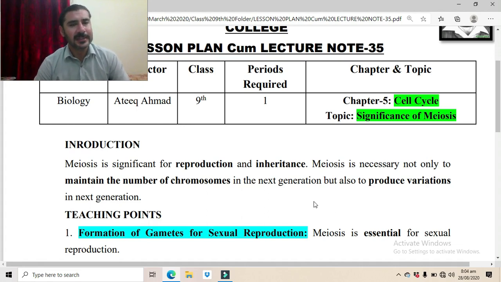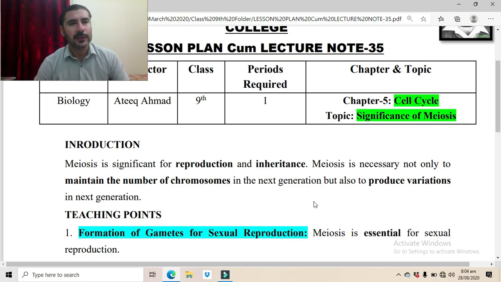We have already studied that in the prophase of meiosis 1, the prophase 1, the crossing over process takes place. Through the process of crossing over, the segments of chromosomes are exchanged with each other. So the two homologous chromosomes exchange their segments, and in this way the DNA is exchanged between the two chromosomes.